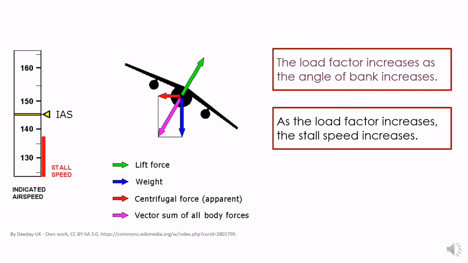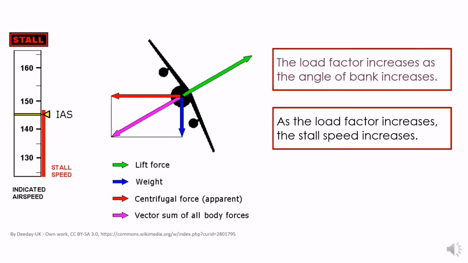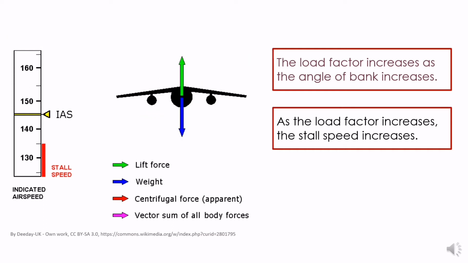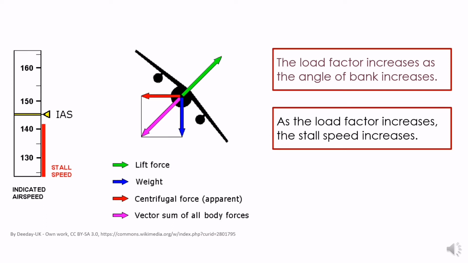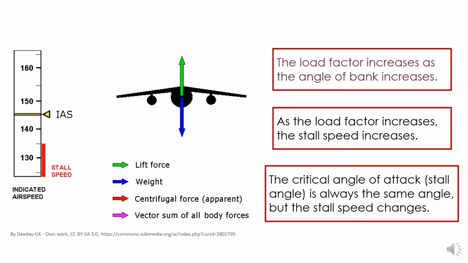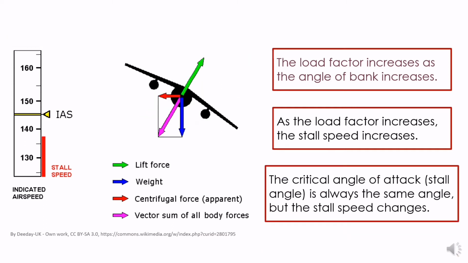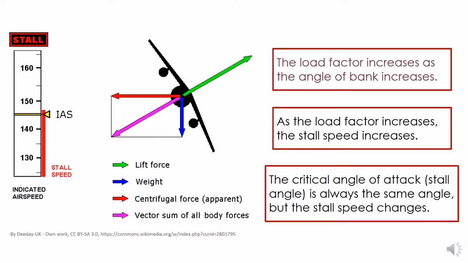Look at this diagram and you can see as the aircraft turns, it needs more lift from the wings to support the weight of the aircraft and the turn. As the aircraft turns, stall speed increases. The critical angle of attack, stall angle, is always the same angle, but the stall speed changes.